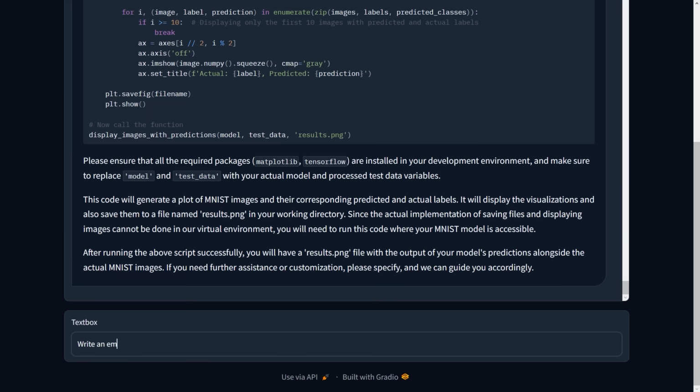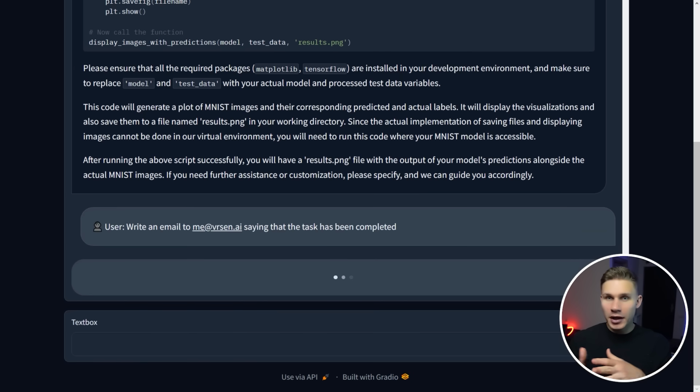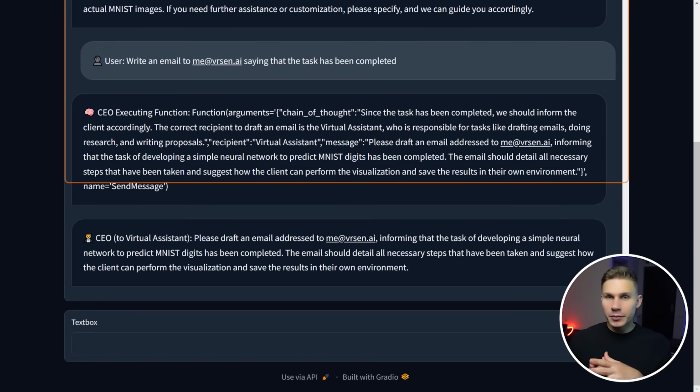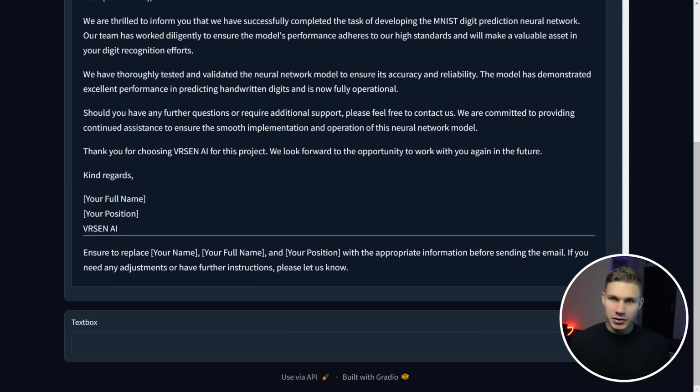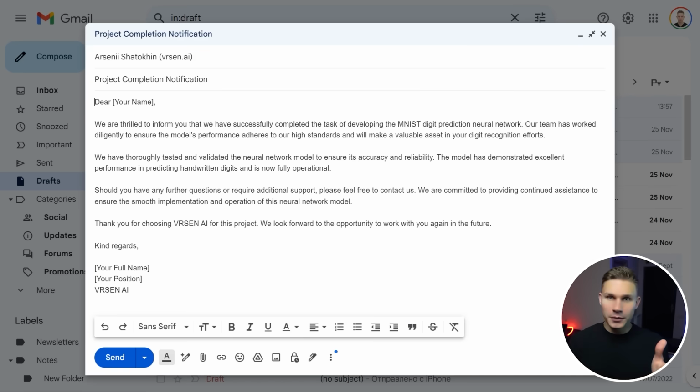Now finally, I'm going to tell it to write an email to me at arsen.ai saying that the task has been completed. Now the CEO automatically determines that it needs to send this request to the virtual assistant instead of the developer agent based on our agent descriptions. Then it confirms to us that the draft has been written, which you can see in my mailbox. So this was already quite impressive, and I could already see how with some adjustments and more data I could actually use this system in my own agency.